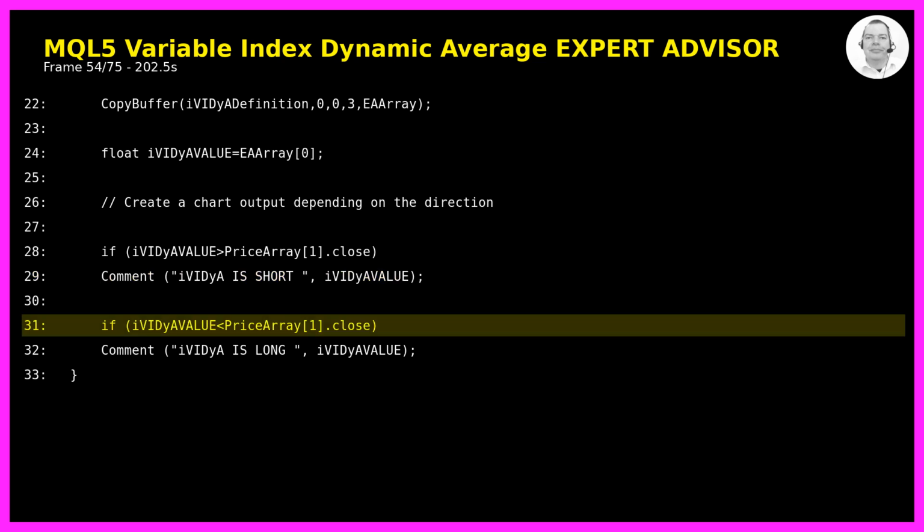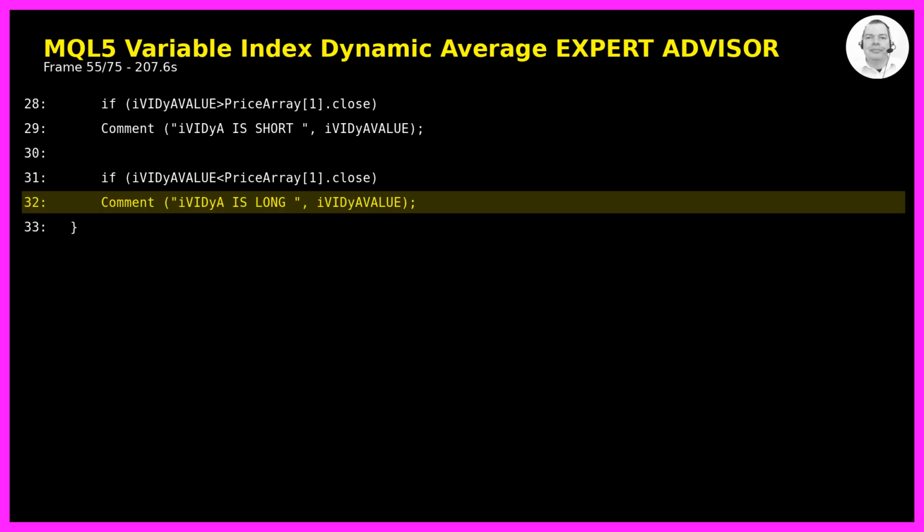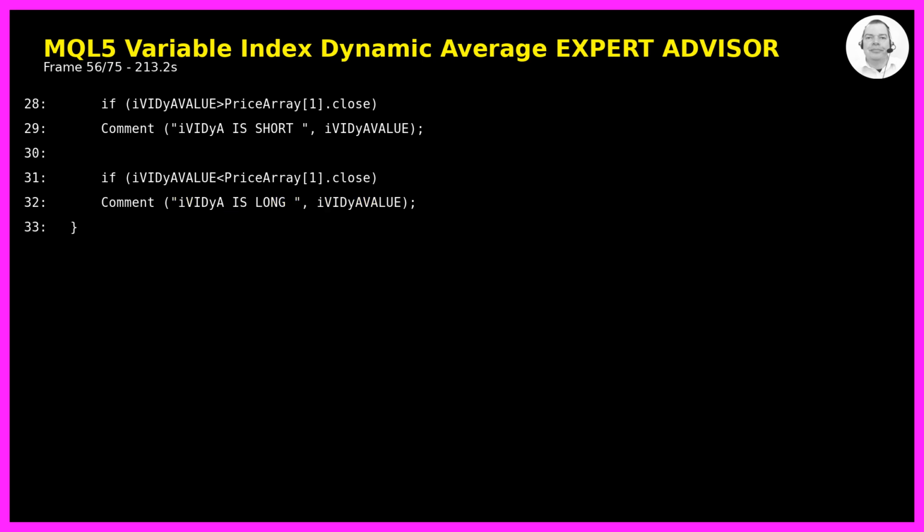If iVIDyA is less than the close price of the previous candle, we display a comment saying iVIDyA is long followed by the indicator value. After writing all this code, we press F7 to compile the Expert Advisor. If there are no errors, the compilation will be successful.